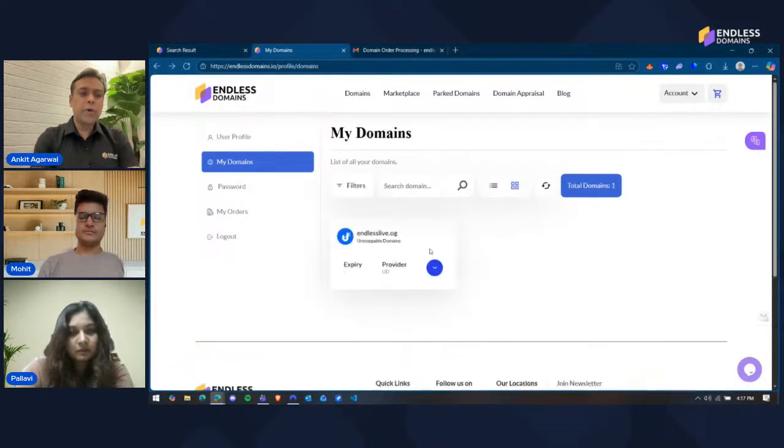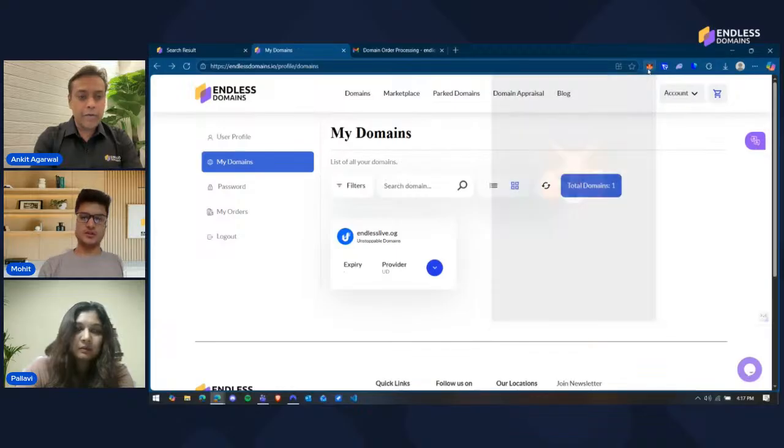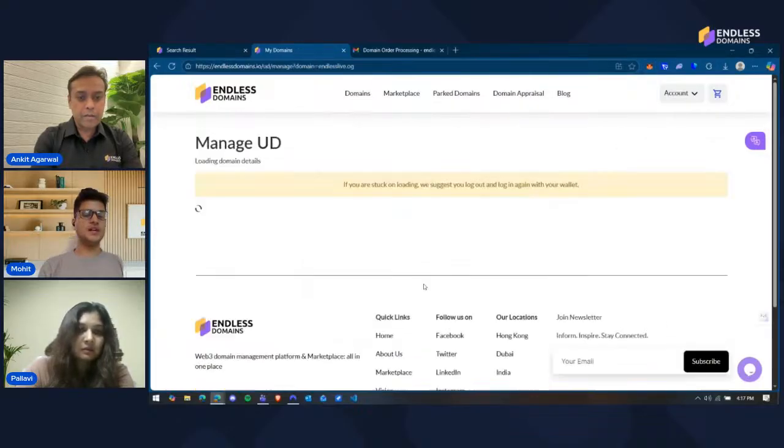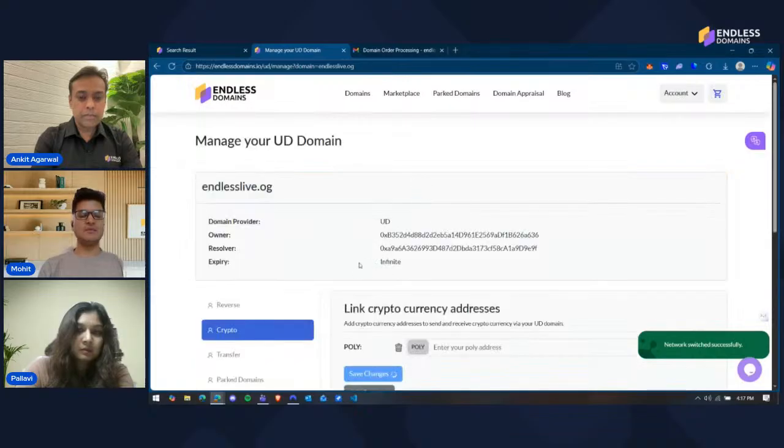Okay, Mohit, tell me one thing. You said you type sandy.nft and it is showing the wallet address. What if I change my wallet address and the currency? Yeah, so for that we can add multiple currencies.